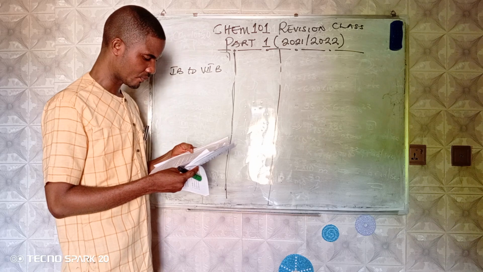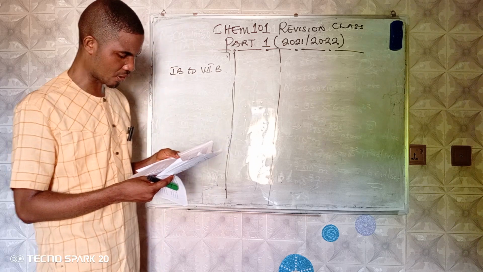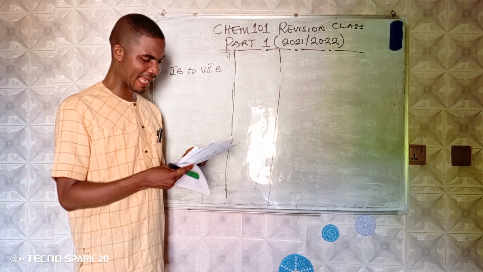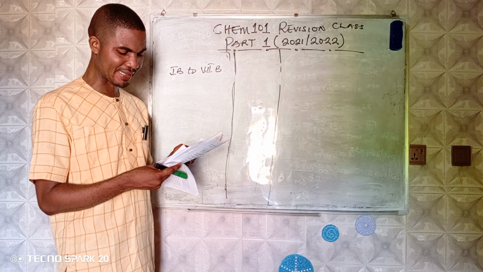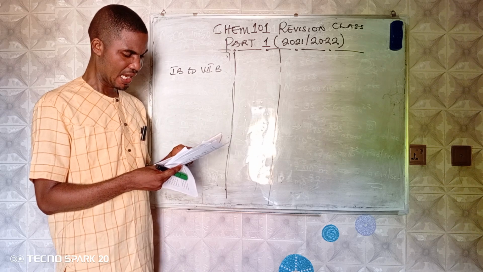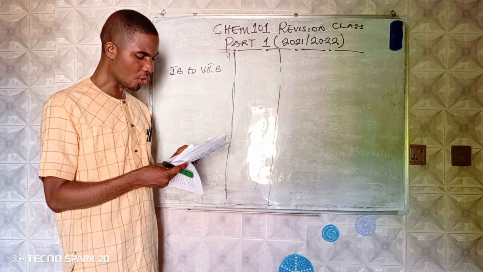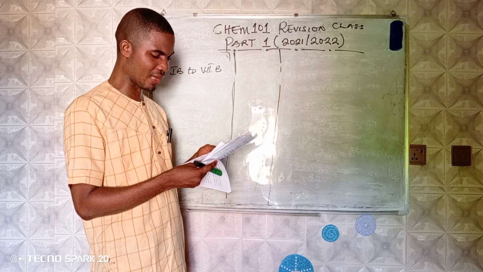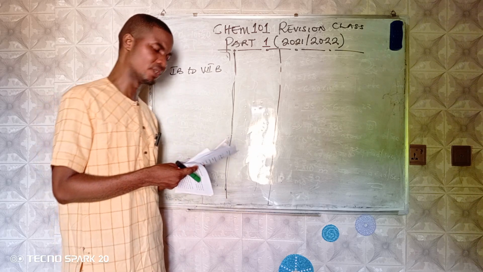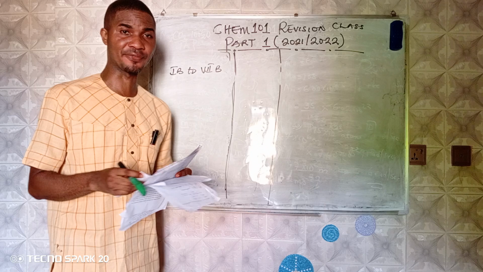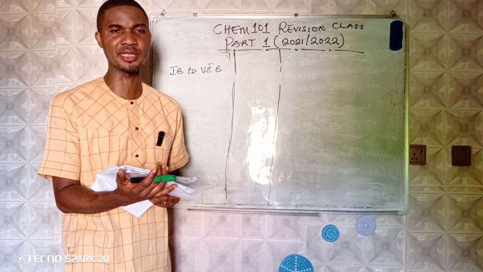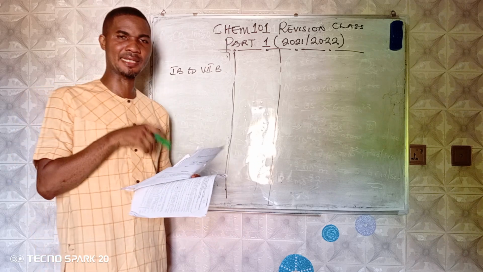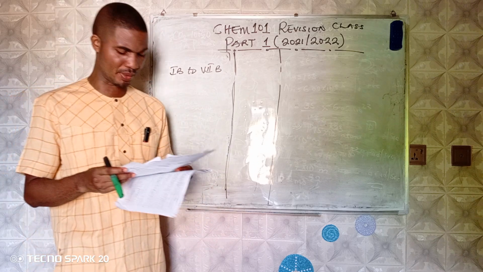Question number 13. The periodic law states that: option I says chemical and physical properties of an element; option II says when elements are arranged in order of increasing atomic number, there is a periodic repetition of their properties; option III says elements having closely similar properties will fall at definite intervals along the list. Now, when you read this question at first, you will think that they are asking you about the modern periodic law. First of all, I will state the modern periodic law for us. Then we will look at what the examiner really wants in his own question.